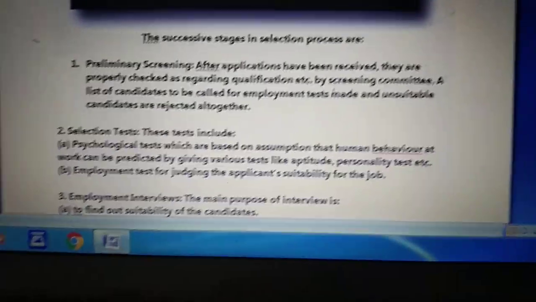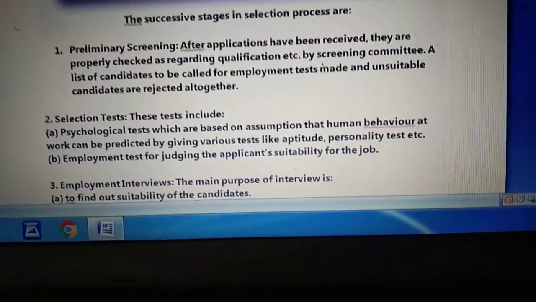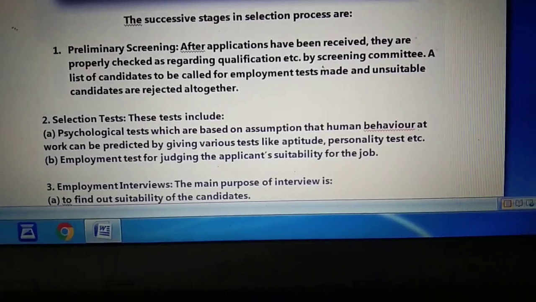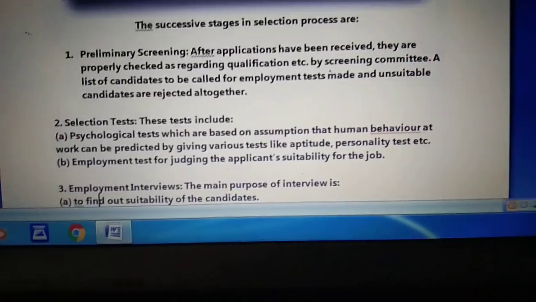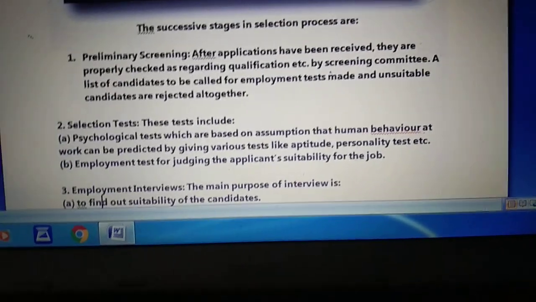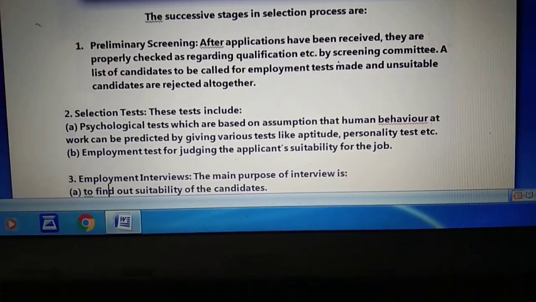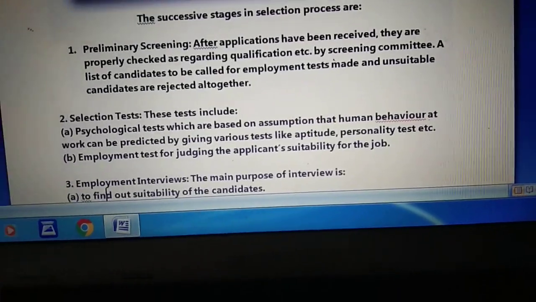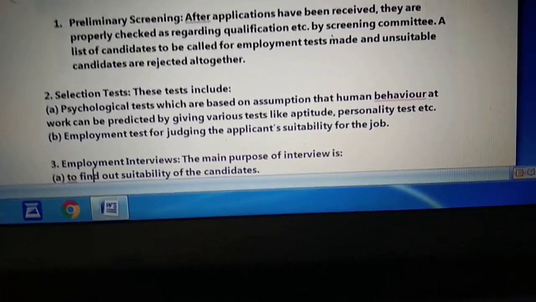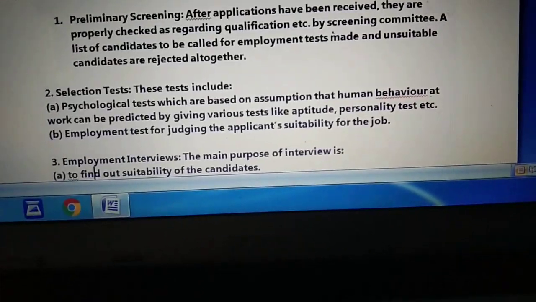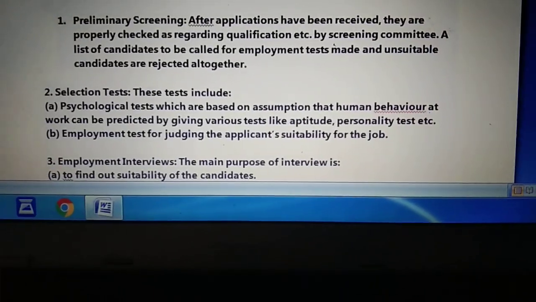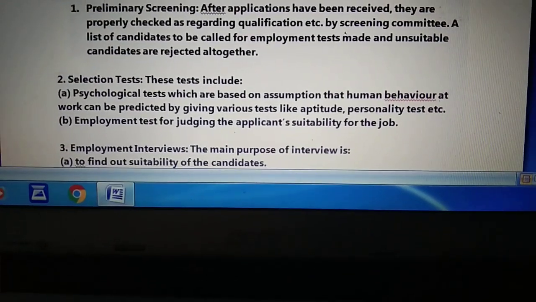Now what are the different selection tests? The first is the intelligence test. Intelligence tests are a part of the selection test. This is one of the important psychological tests used to measure the level of intelligence of an individual. It is an indicator of a person's learning ability or the ability to make decisions and judgments. It means psychological tests include the intelligence test also.